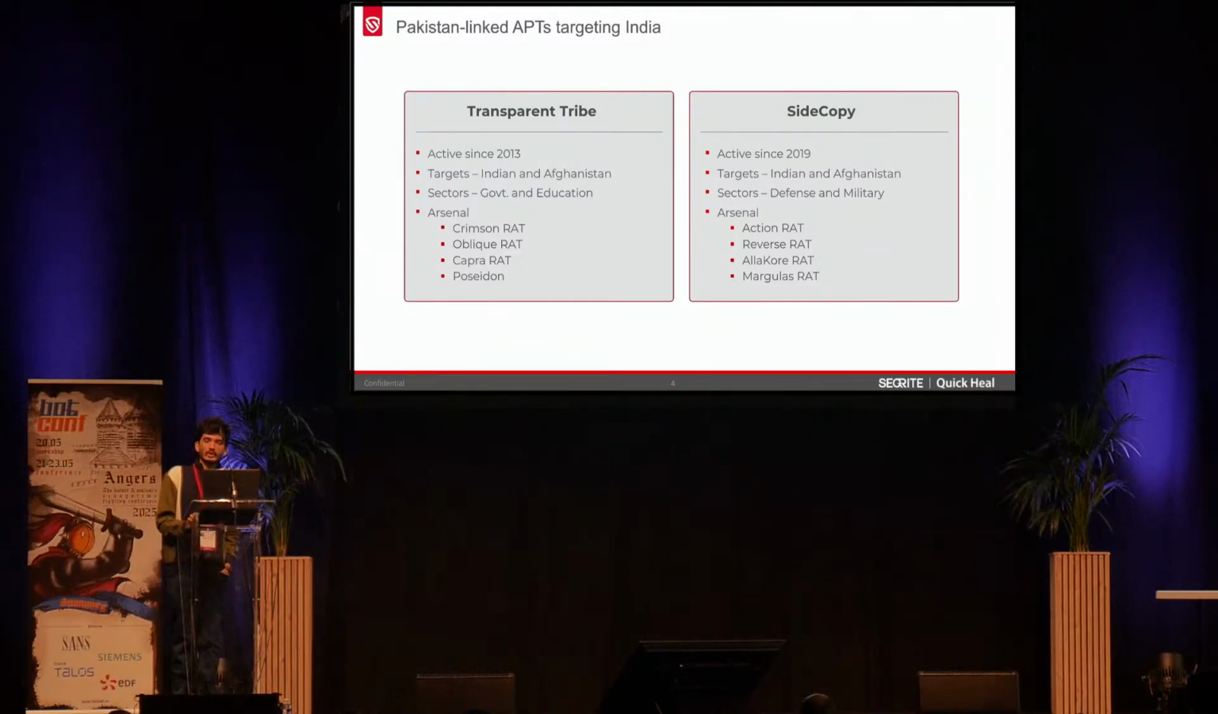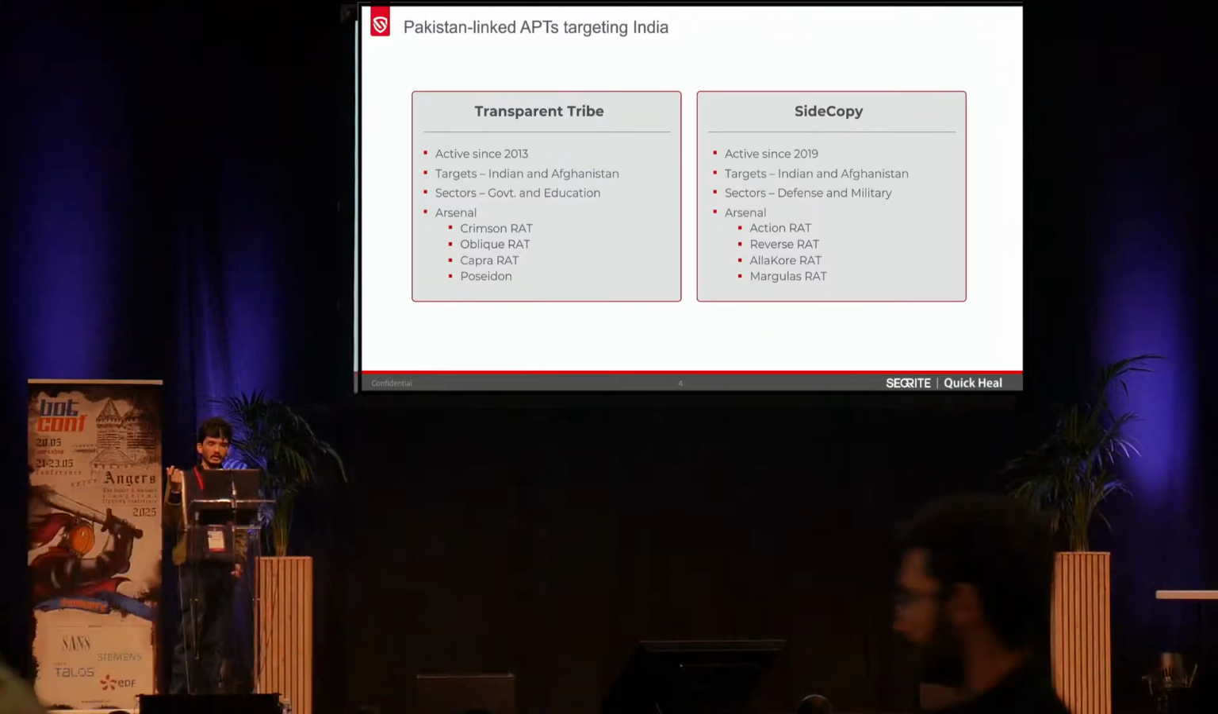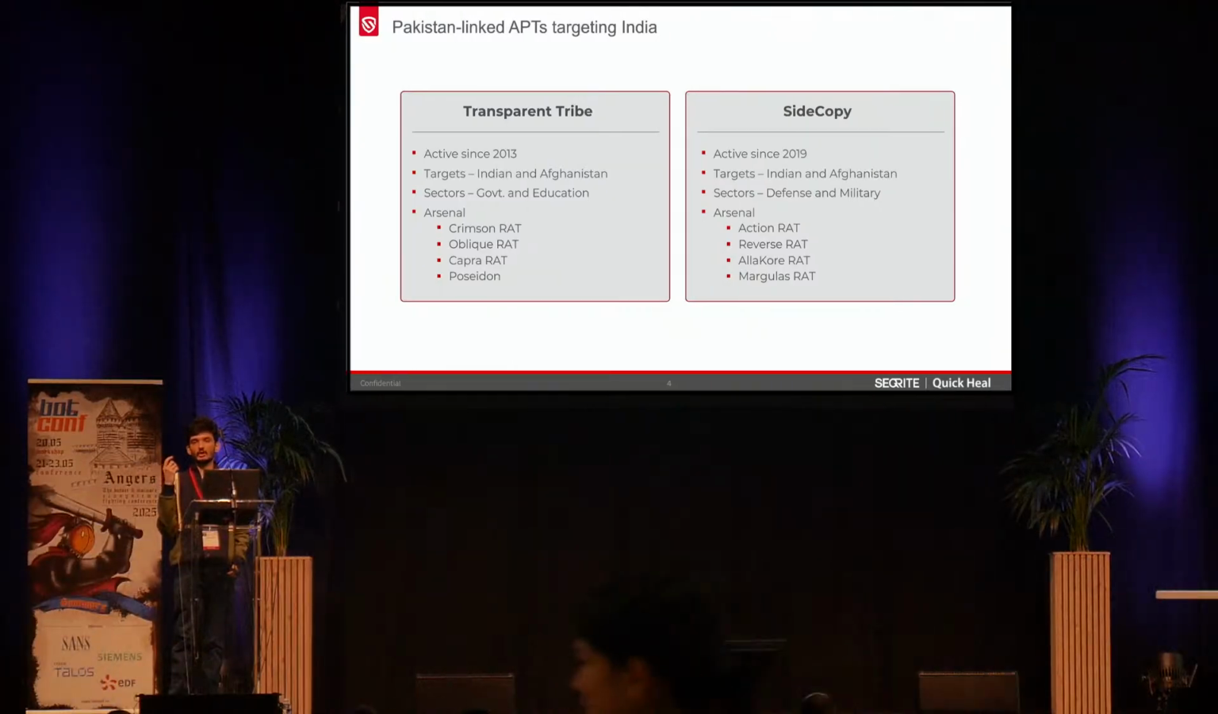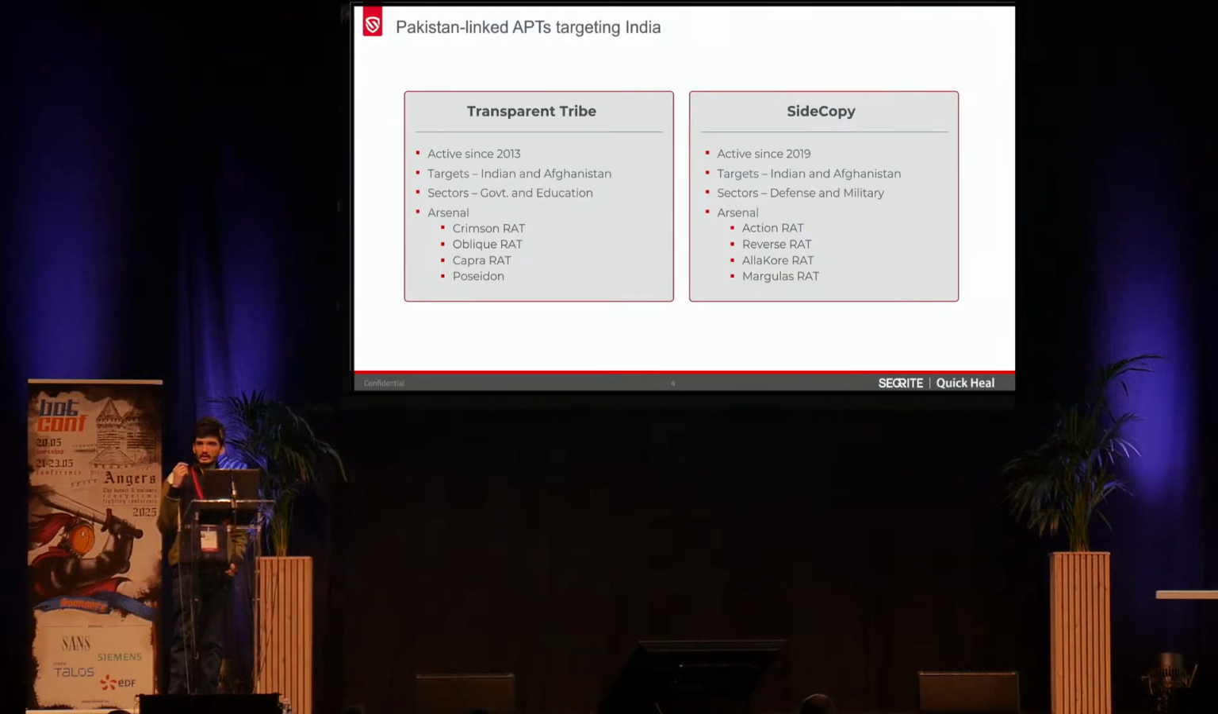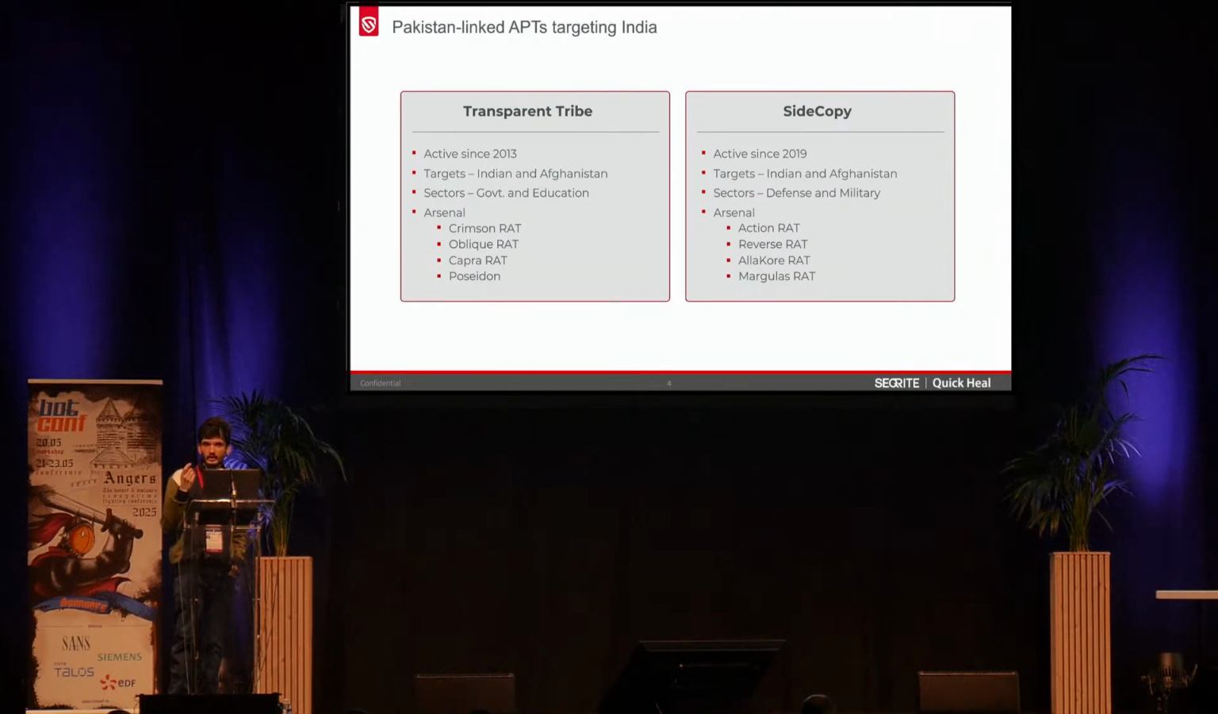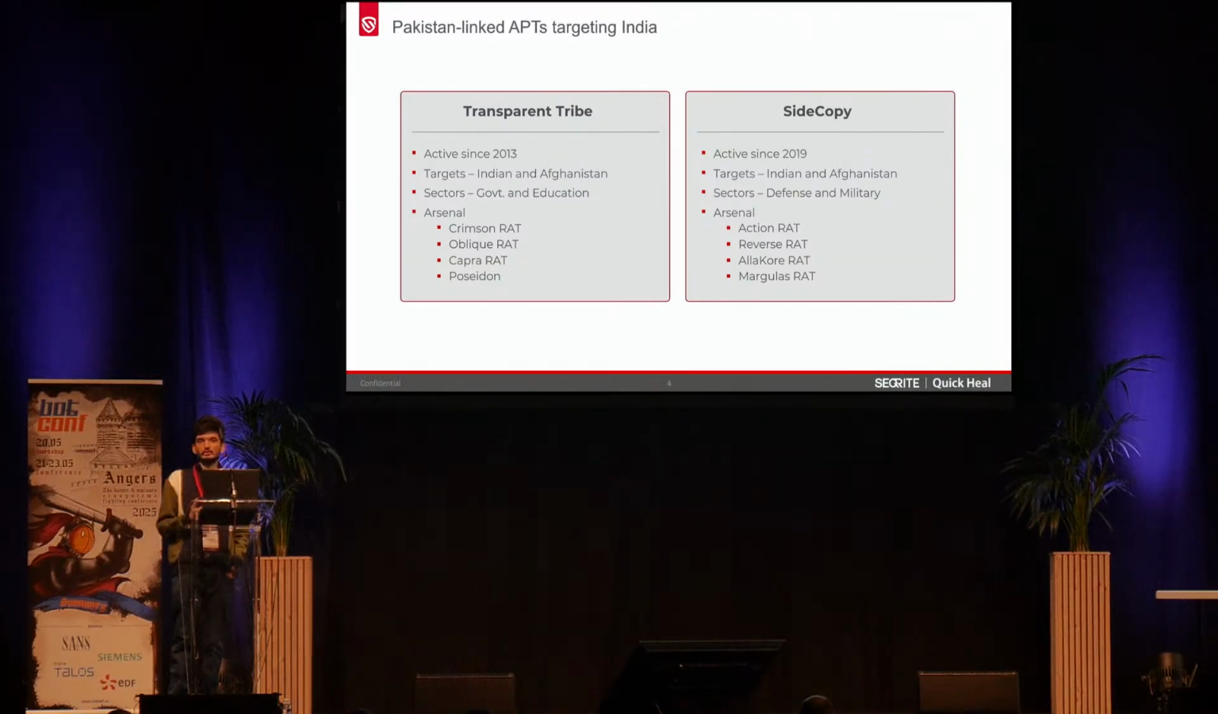So SideCopy and its parent group, Transparent Tribe, also known as APT36, are Pakistan-linked APT groups specifically targeting India. Transparent Tribe has been active since almost 2013, targeting India and Afghanistan, specifically the sectors of government, defense, and slowly in 2022 it started targeting the education sector with various Windows and Linux-based RATs.